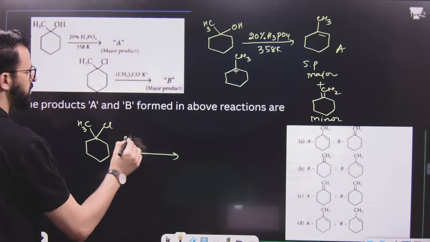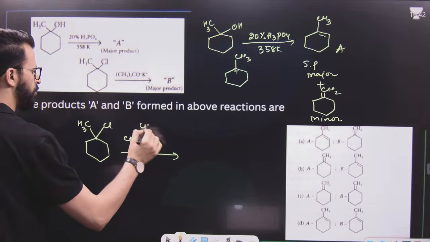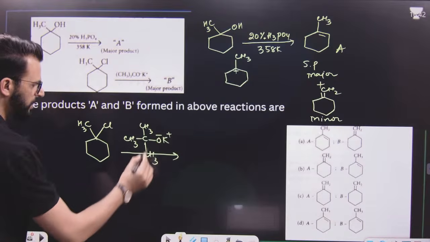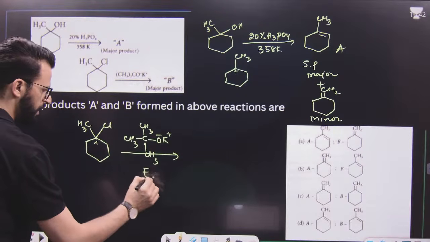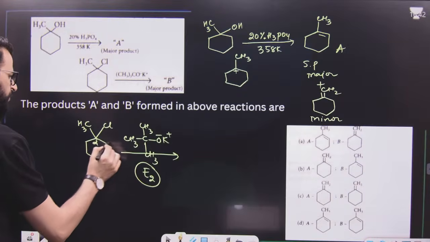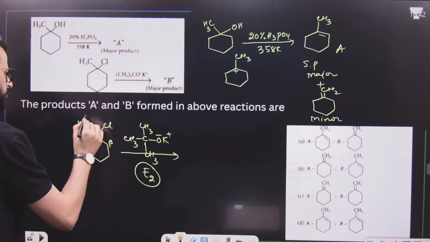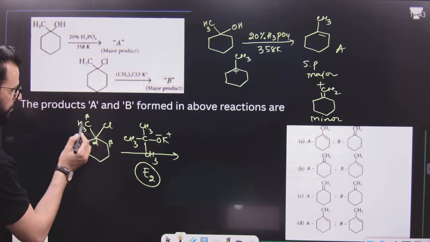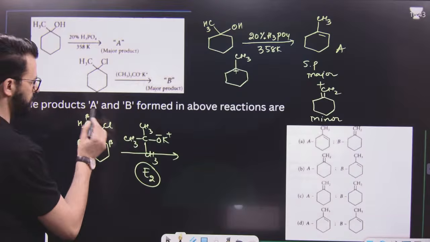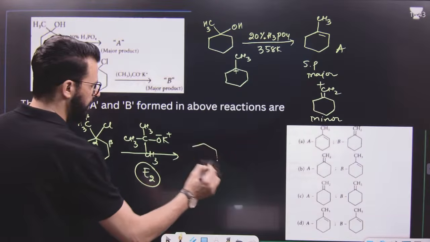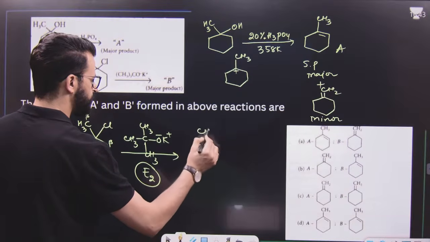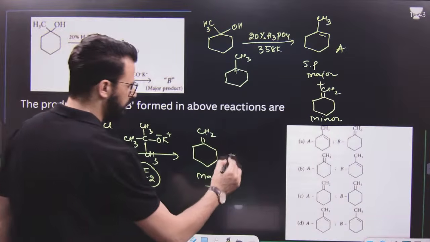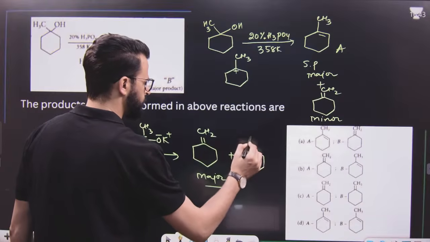But here, the base is potassium tertiary butoxide. We know this is a bulky base. When a bulky base is there, E2 elimination takes place, but it prefers to remove hydrogen from the carbon where repulsion will be less. Obviously, it will prefer to remove hydrogen from this carbon because repulsion will be less as compared to this. So we will get this one as the major product in this reaction. And the minor will obviously be this one.